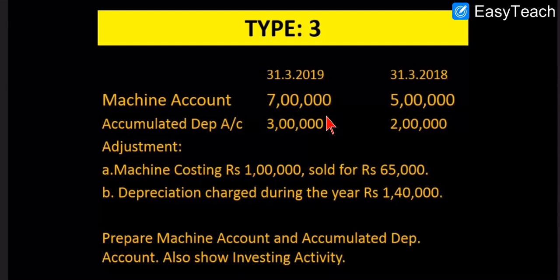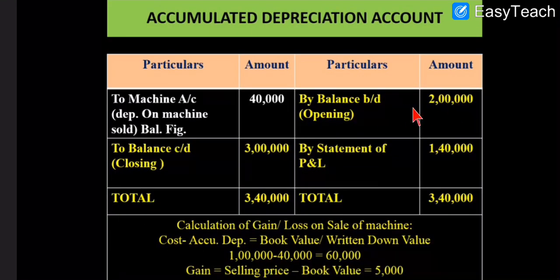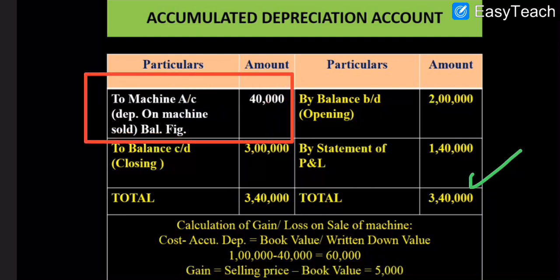But still we'll prepare the machine account and depreciation account to show the calculation. See here, the balances of depreciation are given, 2 lakh and 3 lakh. Now total depreciation is given, so total depreciation of 1,40,000 is written on the credit side by the statement of P&L. In this question we will calculate the balancing figure of machine depreciation on the asset which is sold. So how much is this? 40,000, which we calculated by subtracting the 3 lakh from the total of the credit side. So this is depreciation on the machine which is sold.